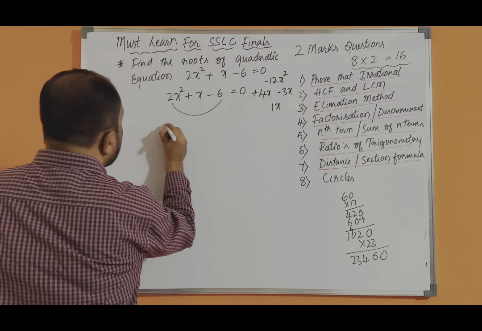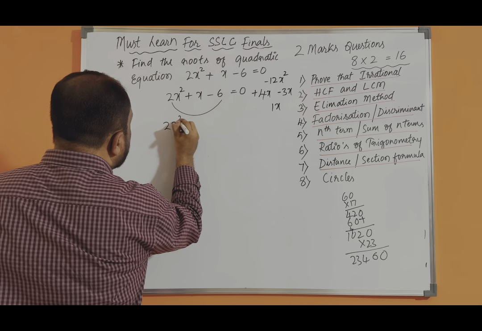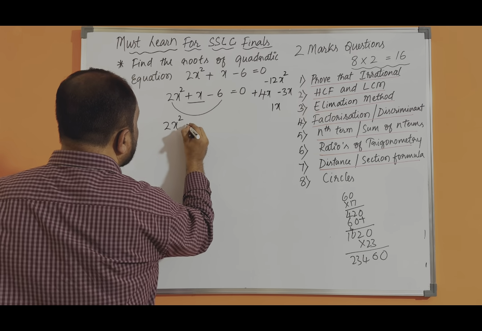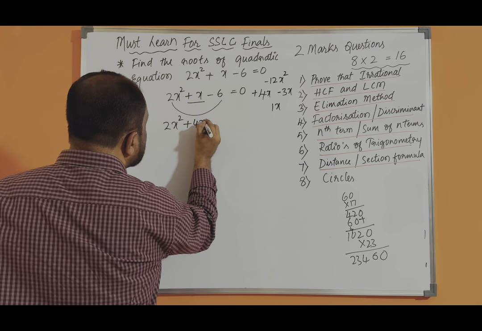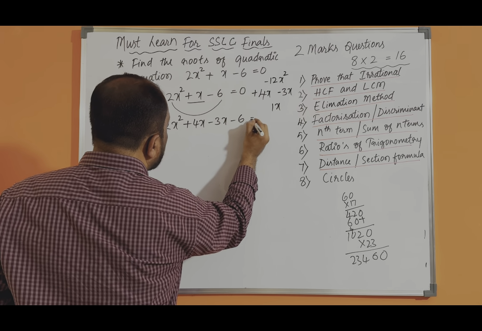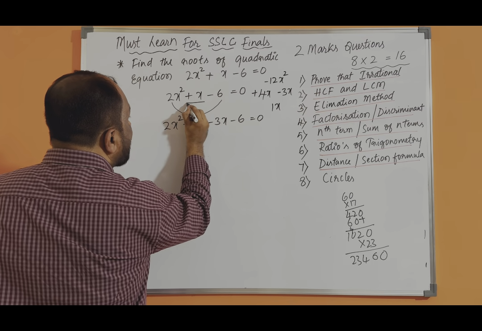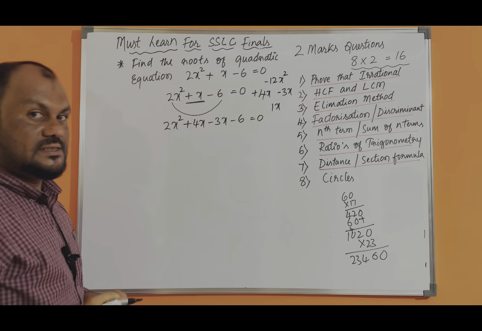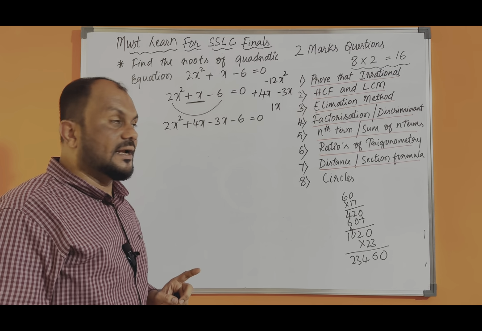So now the first term as it is, 2x square. Then the middle term you have to split: plus 4x minus 3x minus 6 is equal to 0. I want the answer as plus 1x, so I am taking the bigger number as positive and the smaller number as negative.